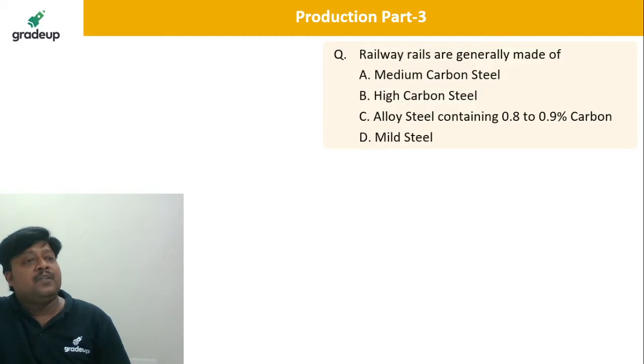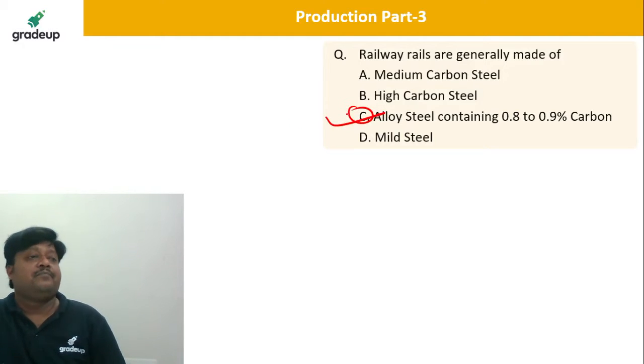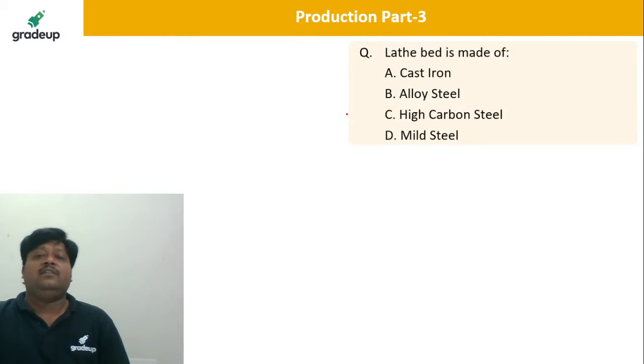But typically 0.8 to 0.9 is the standard percentage of carbon in the case of railway rails. Please remember this. This is correct. Next question.